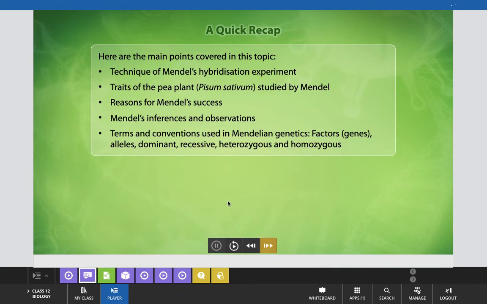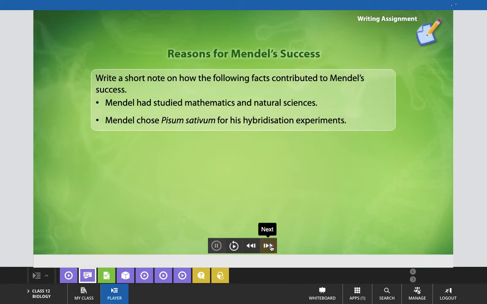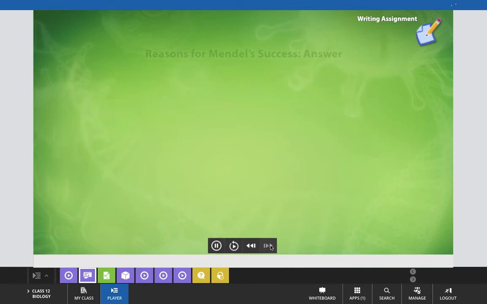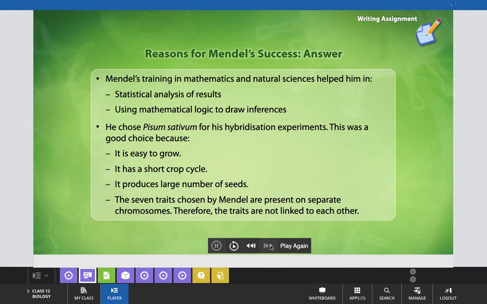Now with that, you will be able to do this writing assignment where you have to write the reasons for Mendel's success. Write a short note on how the following facts contributed to Mendel's success. Mendel had studied mathematics and natural science. Mendel chose Pisum sativum for his hybridization experiments. Now these are the answers for this assignment, up to that level of answer you have to give.